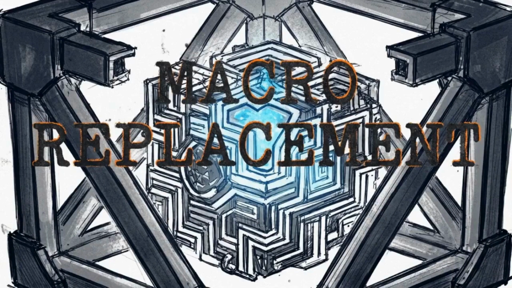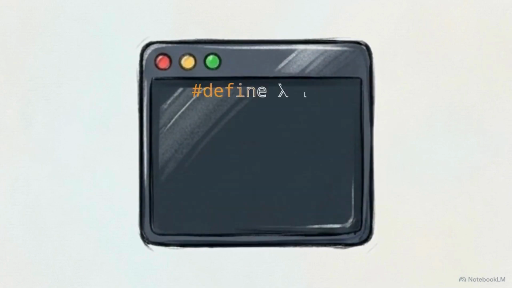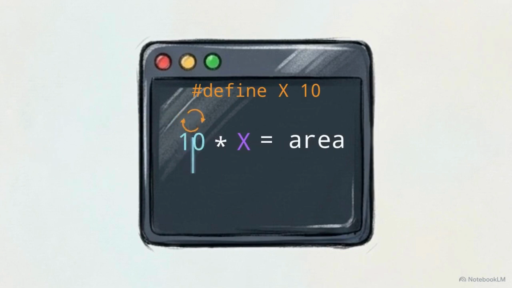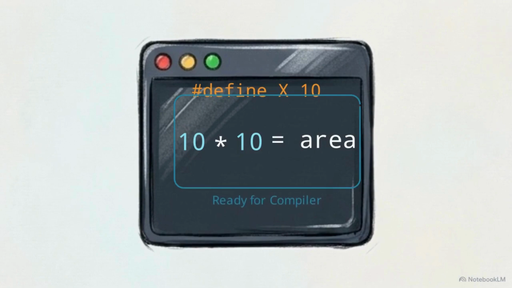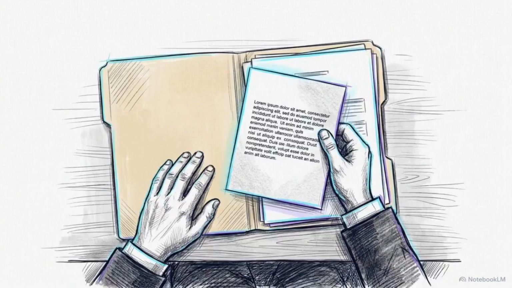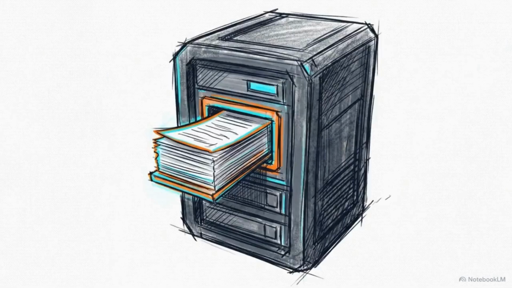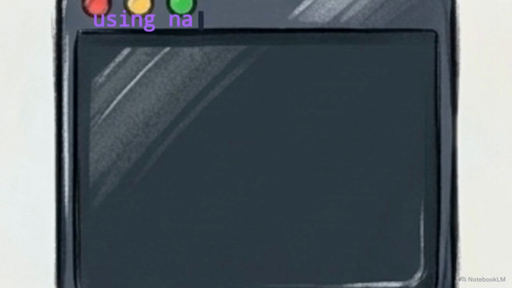The preprocessor also handles macros, such as #define x 10. This functions as a raw find and replace tool. The preprocessor scans the document and replaces every instance of the letter x with the number 10 before the main compiler ever sees the logic. This phase is entirely about preparing the textual environment, swapping variables, and importing libraries before the logic is translated into machine code. This leads to the second line of our scaffolding, using namespace std.